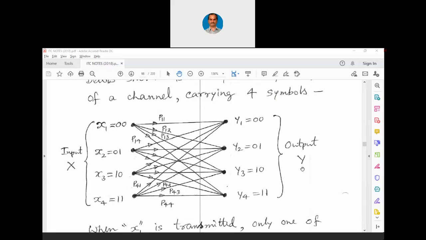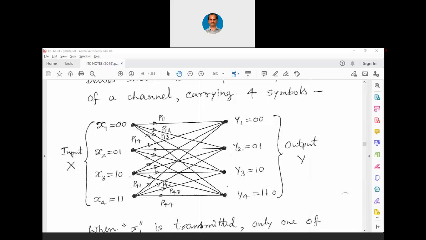Which means what? When we transmit x1, we will either get y1, y2, y3, or y4. So the probability of all these y1, y2, y3, y4 being received is equivalent to unity. Please understand this. When we transmit this particular symbol x1, we have to get one of these 4 only, because these are the well-defined inputs and outputs.